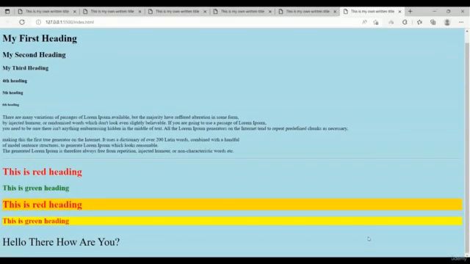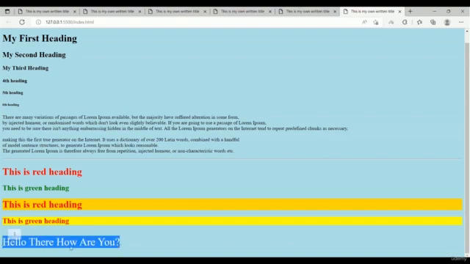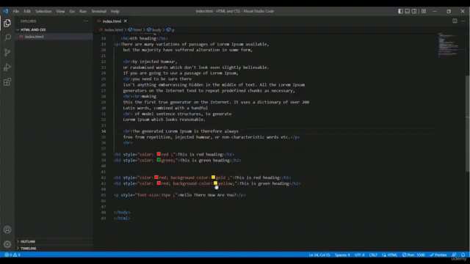Okay, so now you can take a look. Here is our text size. Before, the size of this text was smaller, and now I increased my text size to 35 pixel, and now I have the bigger text. And if you want to make it bigger, in that case you just have to change the font size.